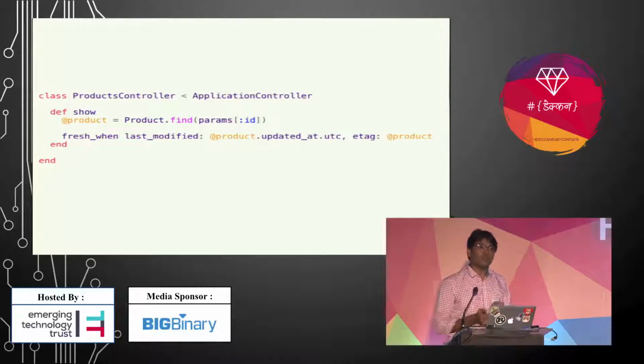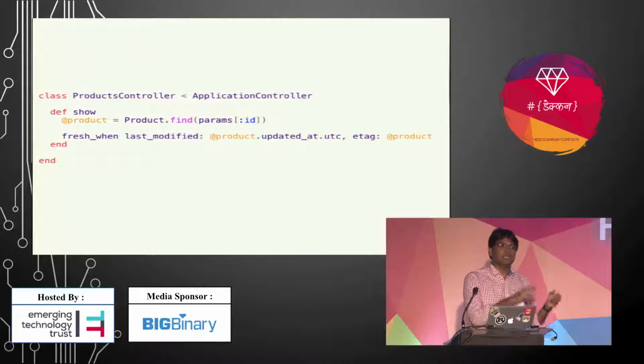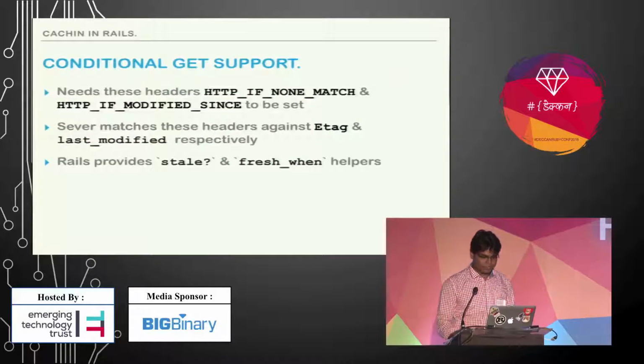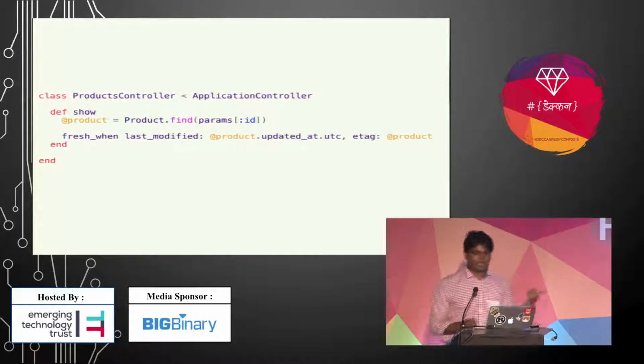When the browser makes the same request, it will pick that data and set it into those headers, and send it again to the server. Then the server checks if it matches or not. If it matches, your Rails server sends back a response with the status not modified, and the response will have an empty body.